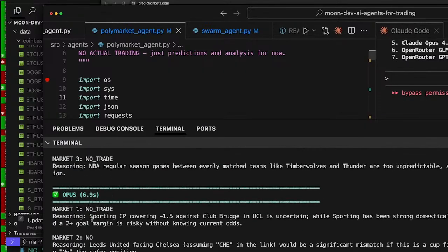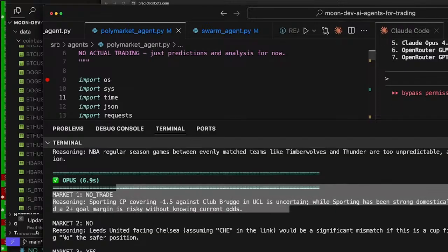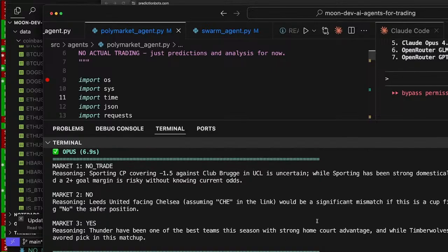Here's Opus here. So she said no trade on market 1, sporting CP cover negative 1.5. Reasoning for no on market 2. So no trade means no trade. No means take the no side. Reasoning: Leeds United facing Chelsea would be a significant mismatch if this is a cup fixture. Chelsea's quality should prevent a Leeds win, making no the safer position.